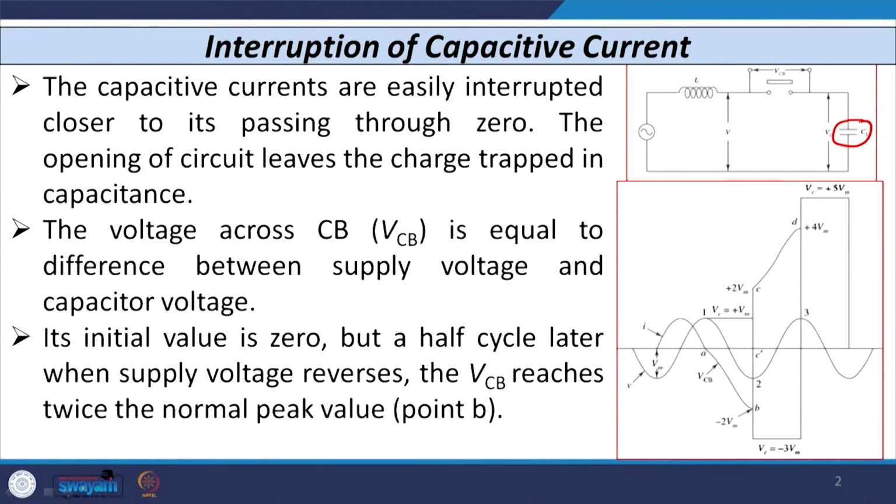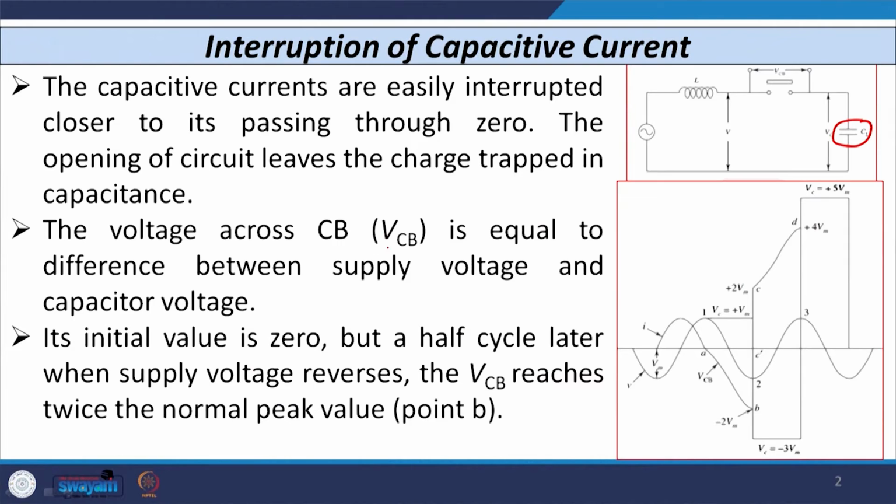Now, we know that whenever a capacitive current is to be interrupted by the circuit breaker, it is also interrupted at the natural current zero by the breaker. But in this case the phenomenon is slightly different, in terms of the voltage that builds up across the contacts of the circuit breaker. The opening of the circuit leaves a trapped charge on the capacitor side, and that trapped charge is responsible for the increase in voltage across the circuit breaker.